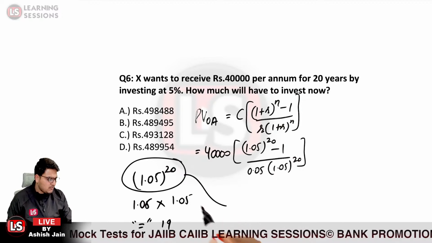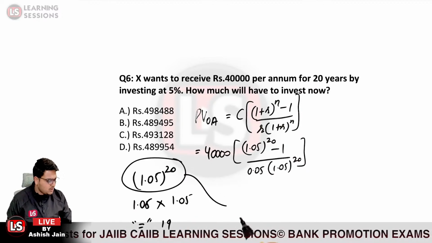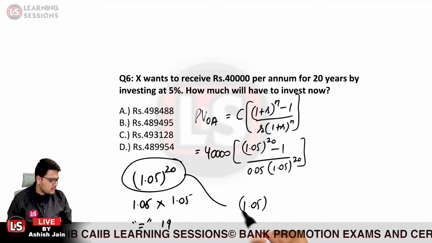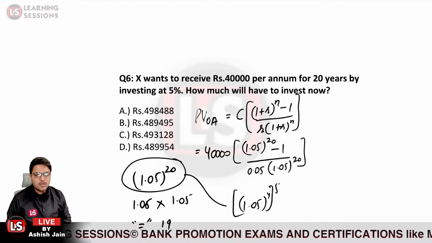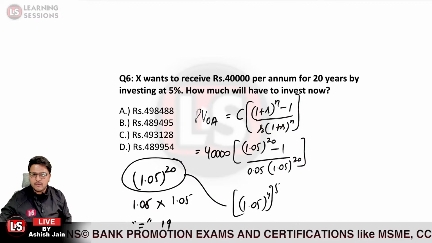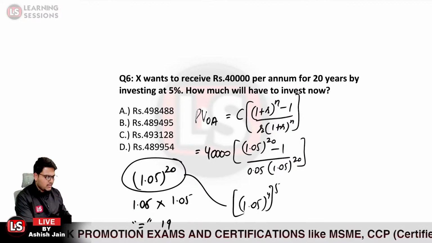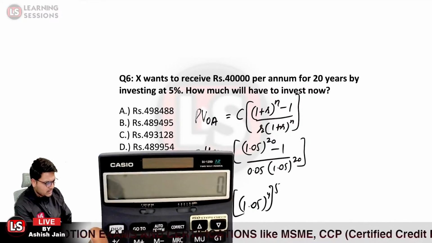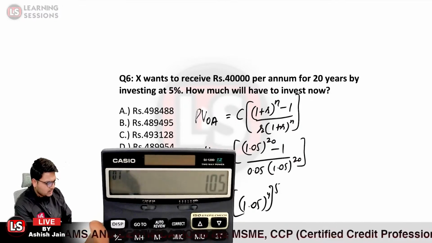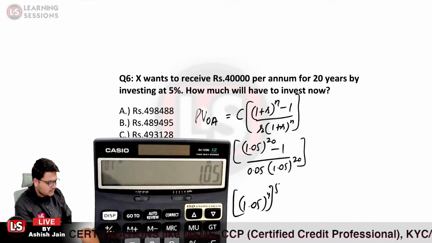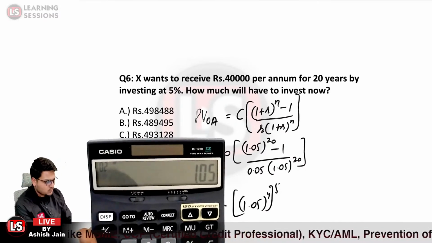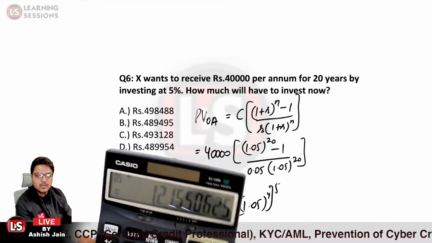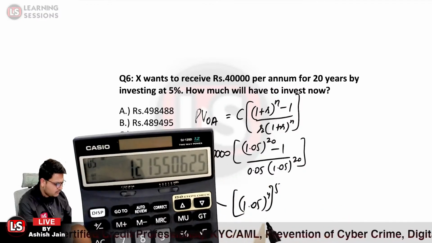Mathematically, 1.05 raised to power 20 is equal to 1.05 raised to power 4 and further raised to power 5. Mathematically these are equivalent. First of all, we'll solve 1.05 raised to power 4, and we can do that easily. That is 1.05 multiplied by 1.05. Now press the equal to sign 3 times, so it will be 1 2 3.